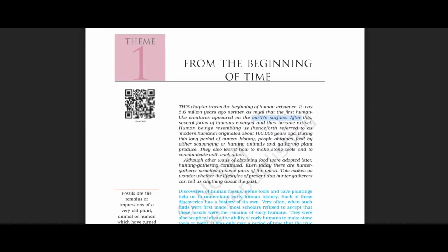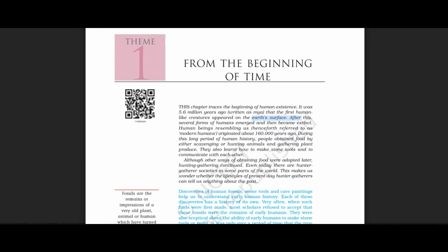Okay, so here it is saying that this chapter is mainly focusing on the beginning of human existence. In this chapter, we are going to study the beginning of human existence and how they have evolved and how their beginning was. And here it is saying that the beginning of human existence was about 5.6 million years ago.